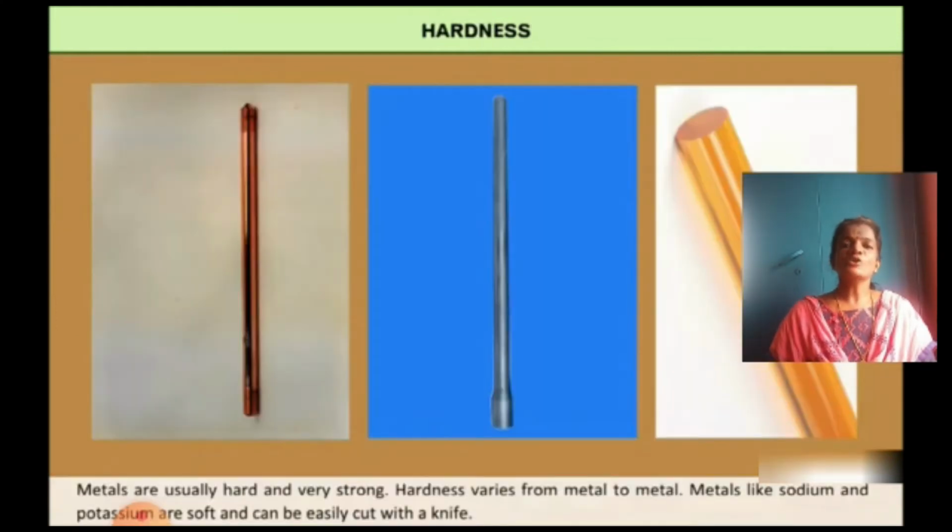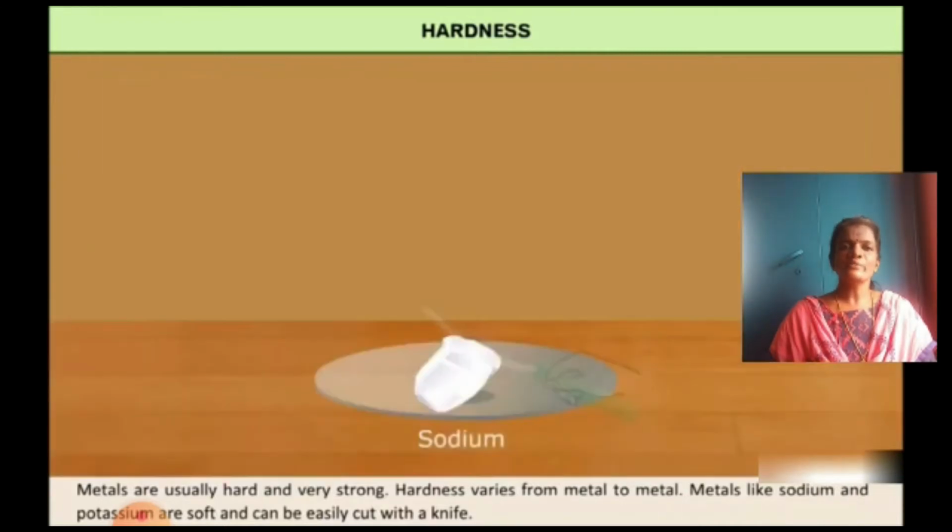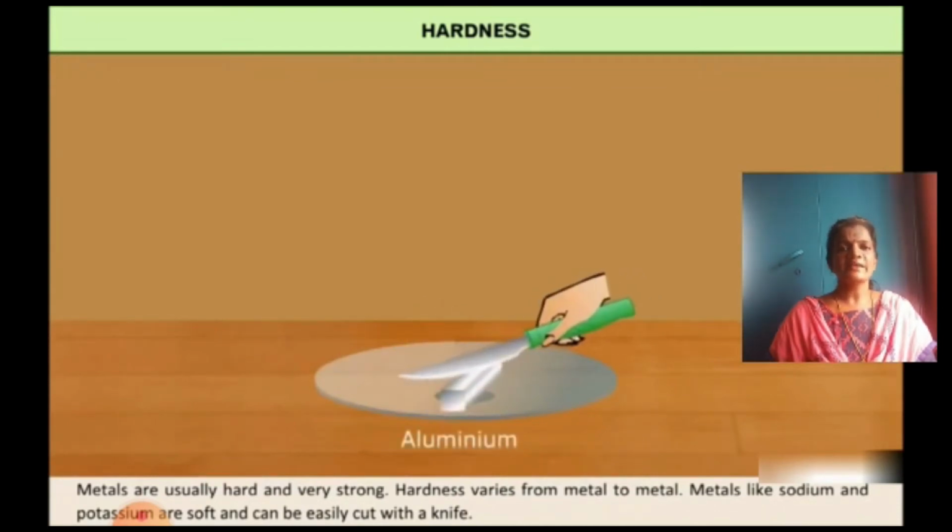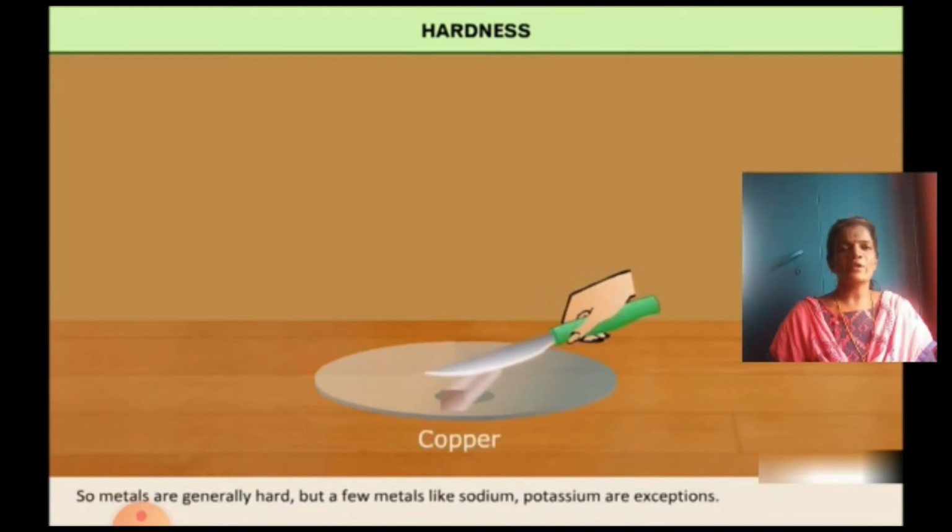Hardness. Metals are usually hard and strong. Hardness varies from metal to metal. Metals like sodium and potassium are very soft and can be easily cut with a knife. But aluminium and copper cannot be cut with a knife. So metals are generally hard, but few metals like sodium and potassium are exceptions.